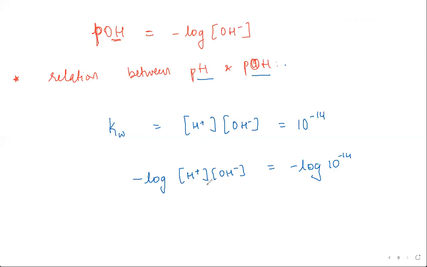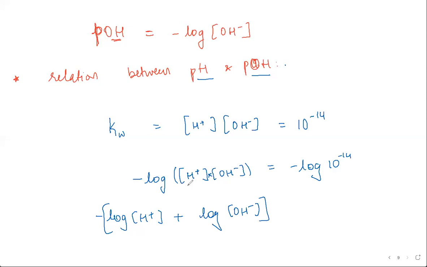Exactly. On the LHS, it is the multiplication of these two concentrations, right? So if we have to split them up, you get minus into log of H plus plus log of OH minus. Logarithms are the inverse of exponents, so whatever rules of exponents you have, a power m into a power n is a power m plus n.